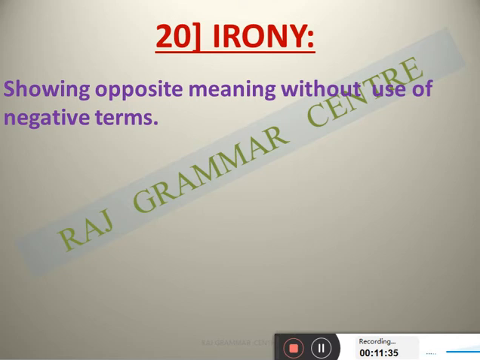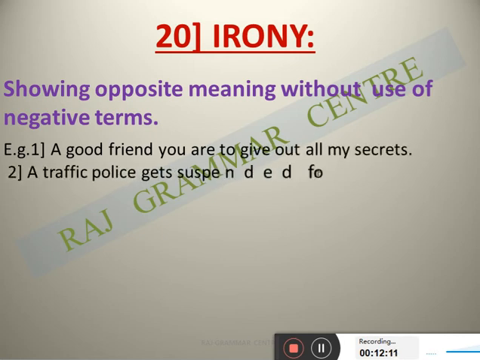Tautology, what I taught you: two different words with the same meaning. Pun: one word with different meanings. Same way I taught you litotes also: negative statement with positive meaning. But here is the opposite of that one: showing opposite meaning without use of a negative term. In the previous one a negative term was there, but the positive meaning was there. Here, without use of a negative term, we are showing opposite meaning.